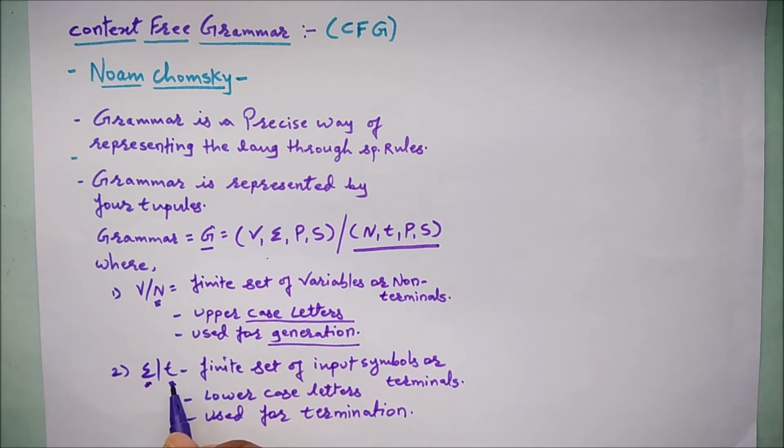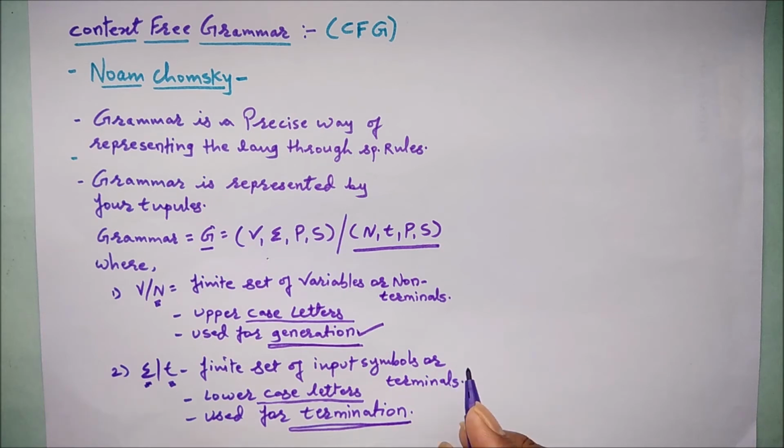These are always represented with lowercase letters, and these are used for termination purposes, right? So the non-terminals are used for generation, and terminals are used for termination. We always have to keep this in our mind. Let's move on to the next tuple.